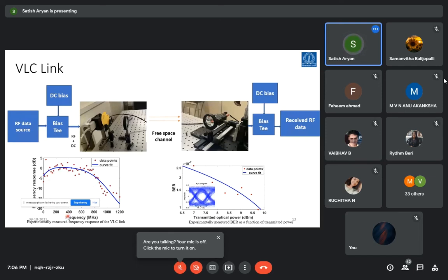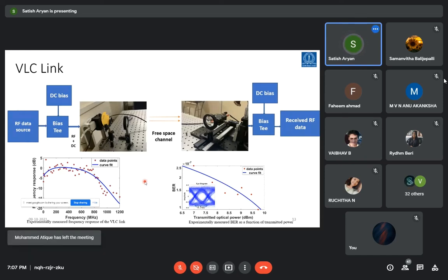It is observed that when we transmit from 0 to 1.2 gigahertz, this particular setup in our lab has responded over a 3 dB range of 800 megahertz. That means this setup is providing us 800 megahertz of bandwidth, which is a huge bandwidth for data transmission.